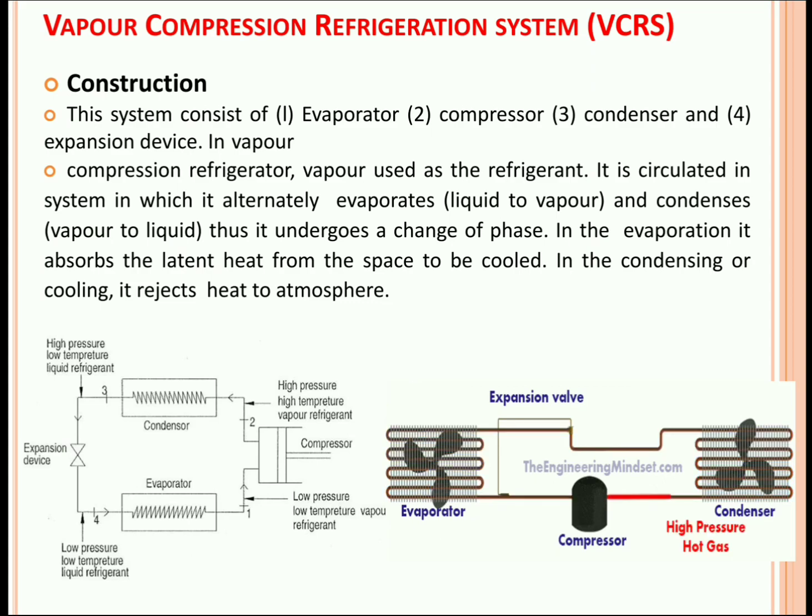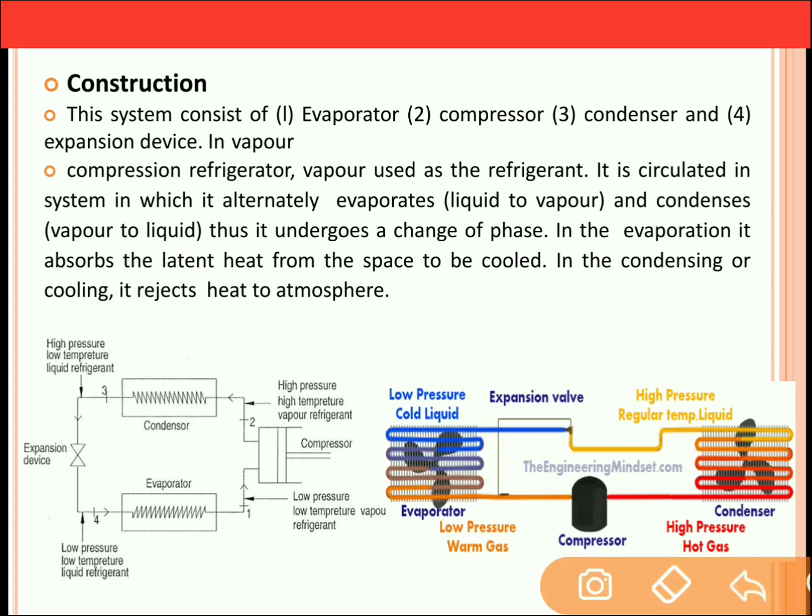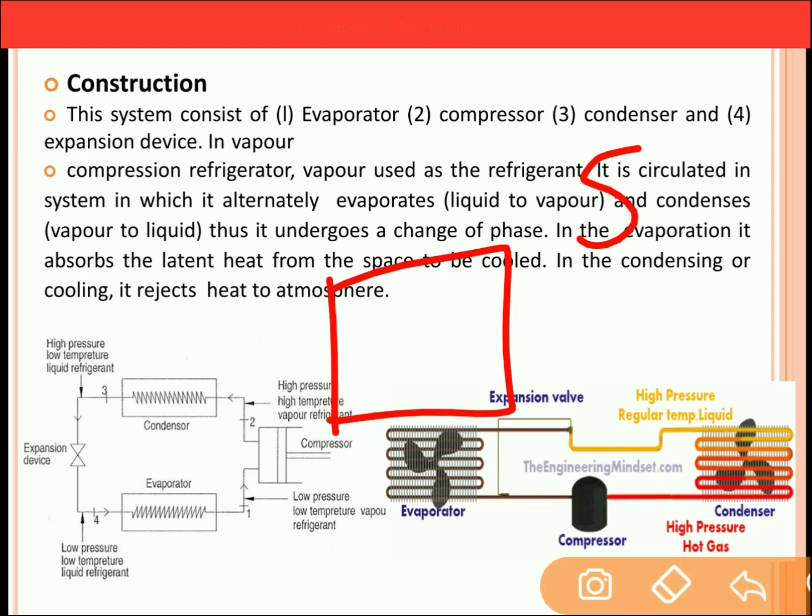Construction. VCR, that is vapor compression refrigeration system, consists of 4 components: evaporator, compressor, condenser and expansion device. In vapor compression refrigeration system, vapor is used as a refrigerant. It is circulated, in which it alternately evaporates, that is liquid to vapor, and condenses, that is vapor to liquid, and thus it undergoes change of phase. Because of this phase change, the heat transfer takes place from the room to the surrounding air. In the evaporator, it absorbs the latent heat from the space to be cooled, and in the condenser, it rejects the heat to the atmosphere. So during this refrigeration or air conditioning, your room is getting cooled and your surrounding is getting heated up.